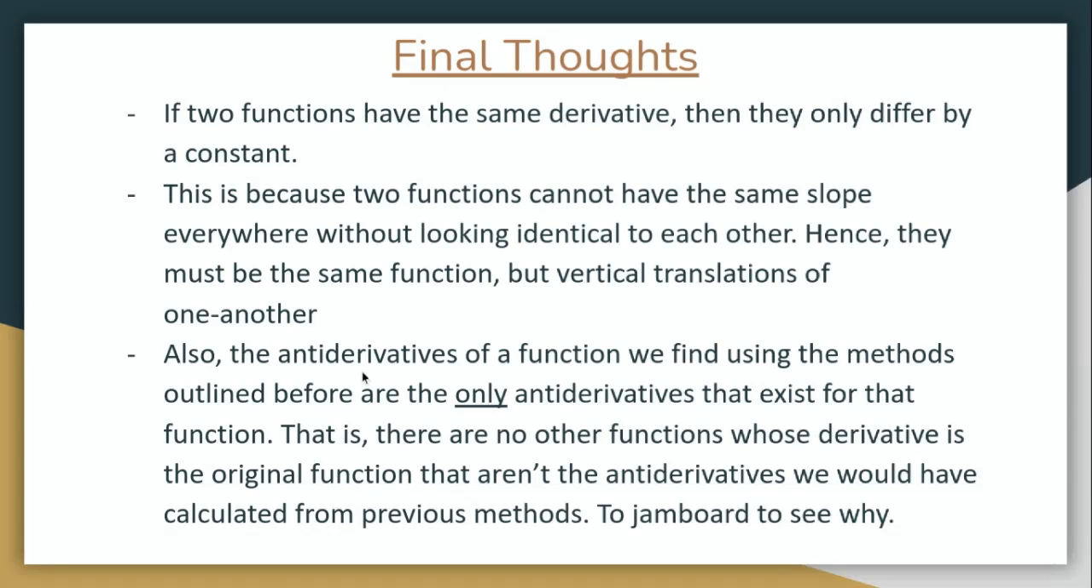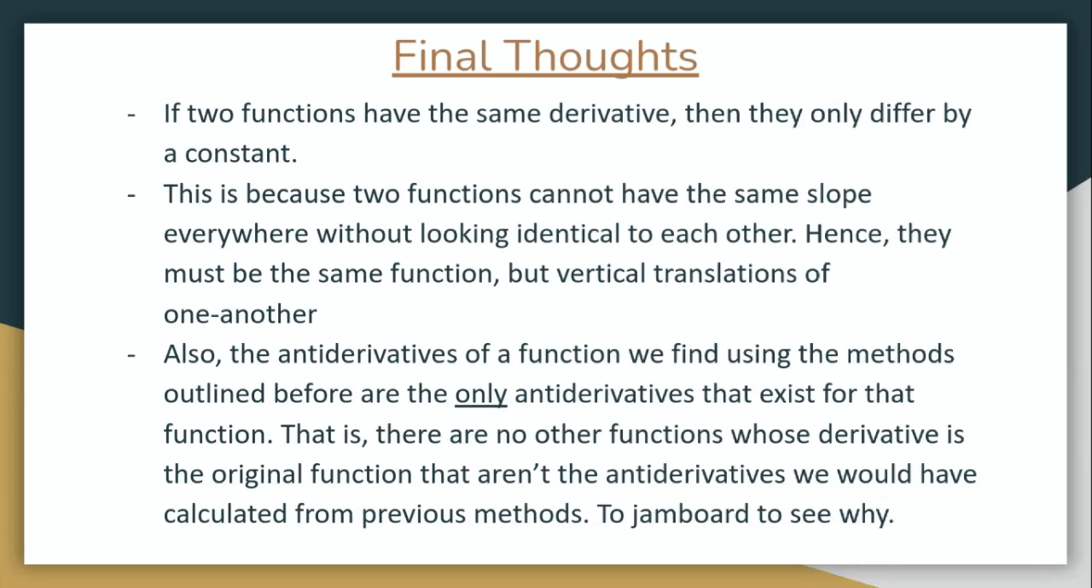If two functions have the same derivative, they must be the same function, but translations of one another. Which means that the only antiderivatives of a function that exist are the family of functions we found, right? The x squared plus c. Those are the only antiderivatives that exist for x squared.